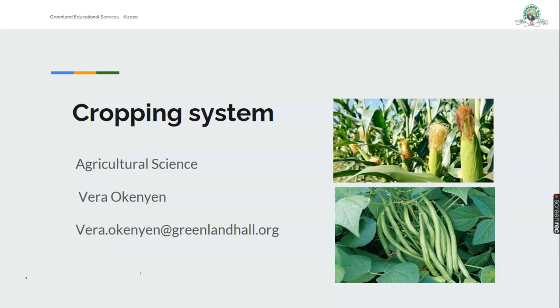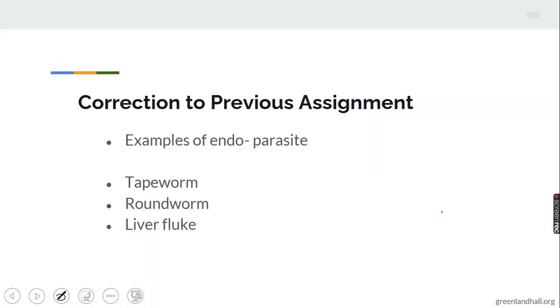Today we'll be looking into an interesting topic together again, titled Cropping System. As you can see, different crops here. You have maize, you have beans, and so on. We are going to mention different crops in the course of this class. But before then, let's quickly take up the correction to previous assignments.